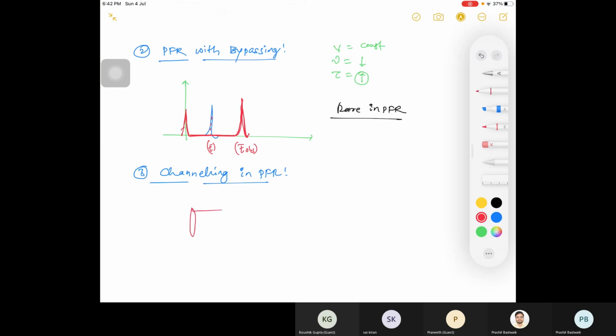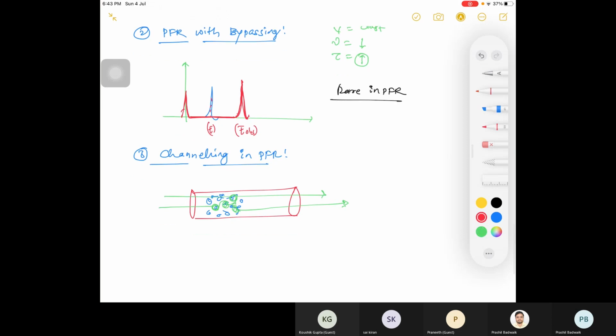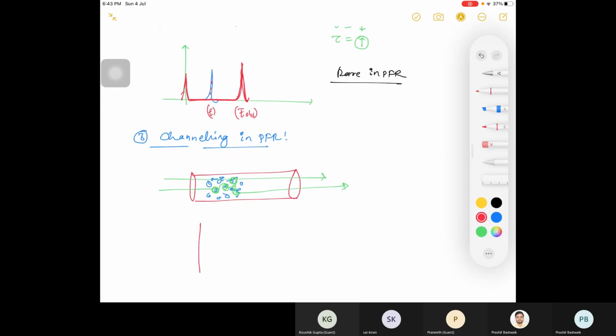Generally in PFR, channeling happens. You have this PFR and these are your packings. So your molecule is coming inside, it is rotating, it is again going somewhere and coming out. Channeling means the molecule is finding another route to come out of your reactor. So this is one route and this is your second route. This kind of system will be there. So in channeling, you write the E curve as E(t) versus t.